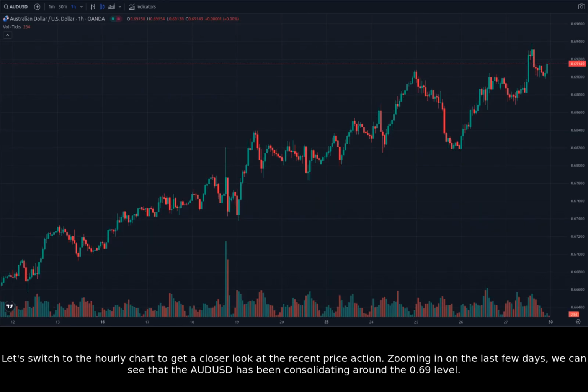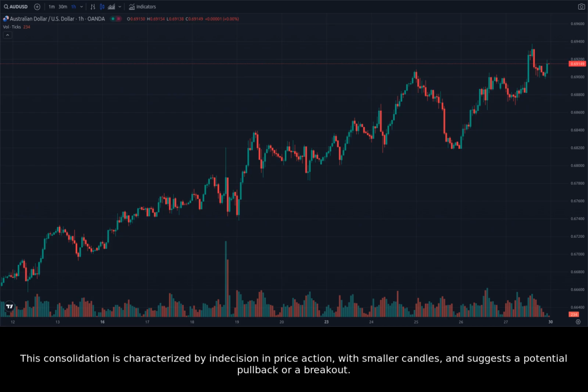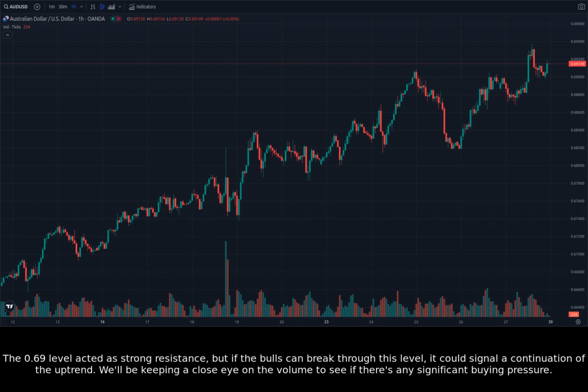Let's switch to the hourly chart to get a closer look at the recent price action. Zooming in on the last few days, we can see that the AUDUSD has been consolidating around the 0.69 level. This consolidation is characterized by indecision in price action, with smaller candles, and suggests a potential pullback or a breakout. The 0.69 level acted as strong resistance, but if the bulls can break through this level, it could signal a continuation of the uptrend. We'll be keeping a close eye on the volume to see if there's any significant buying